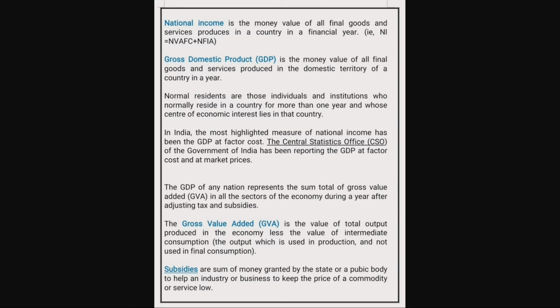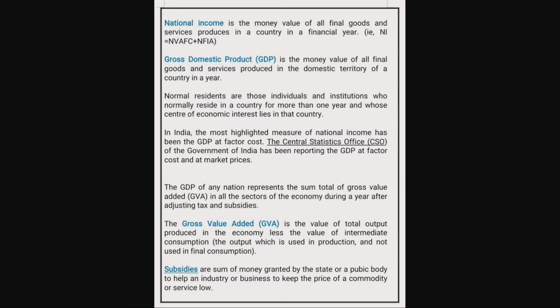Intermediate consumption means the output which is used in production and is not used in final consumption. So the GDP of any nation includes the sum total of the GVA of all sectors during a year after adjusting tax and subsidies.